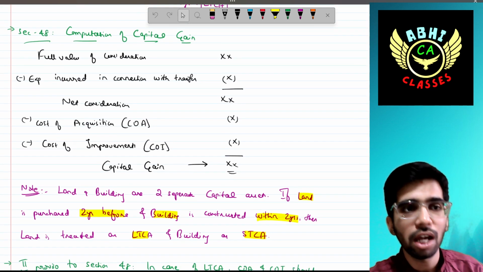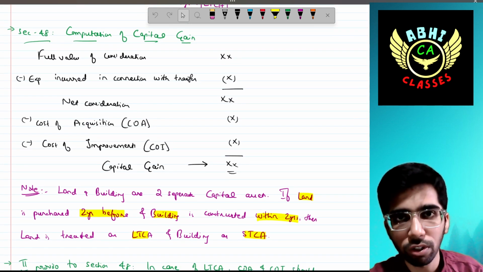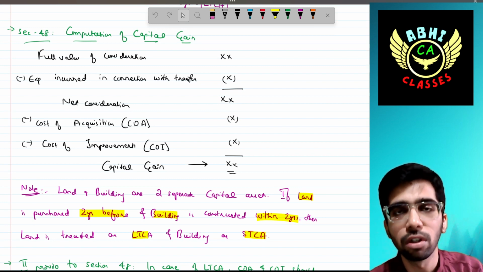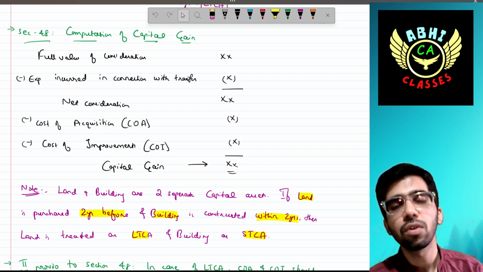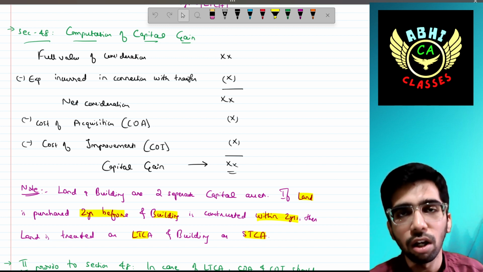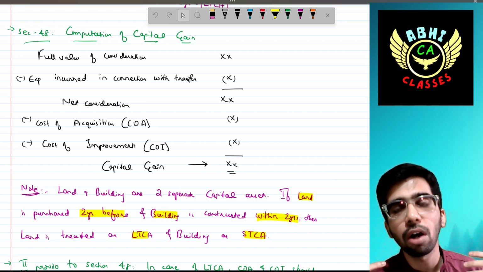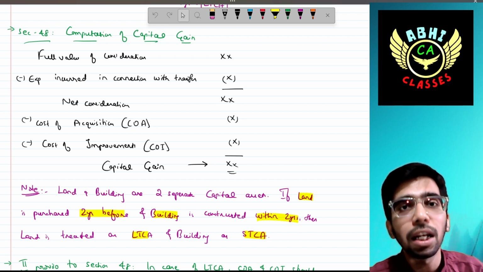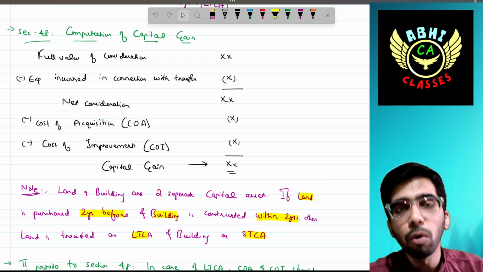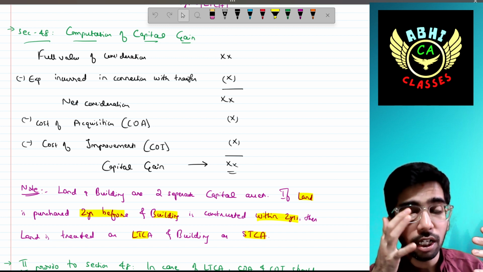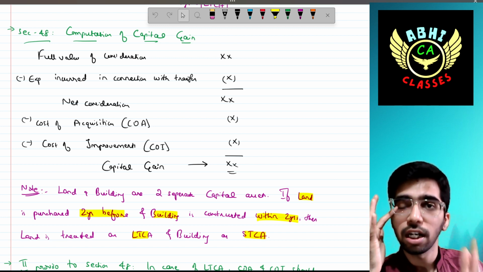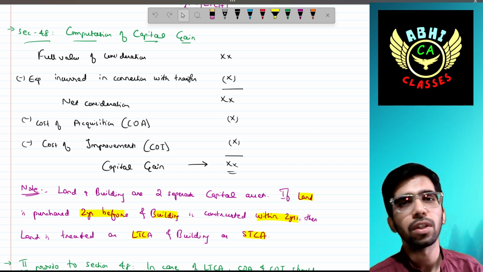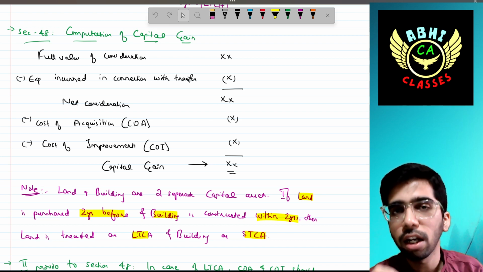Then you also have to reduce the cost of acquisition, that is the purchase cost, and also the cost of improvement. For example, if I am having one property and I am incurring some capital expenditure in order to improve that asset, that building, then that is called cost of improvement. You have to reduce the cost of acquisition and cost of improvement to arrive at the final capital gain.